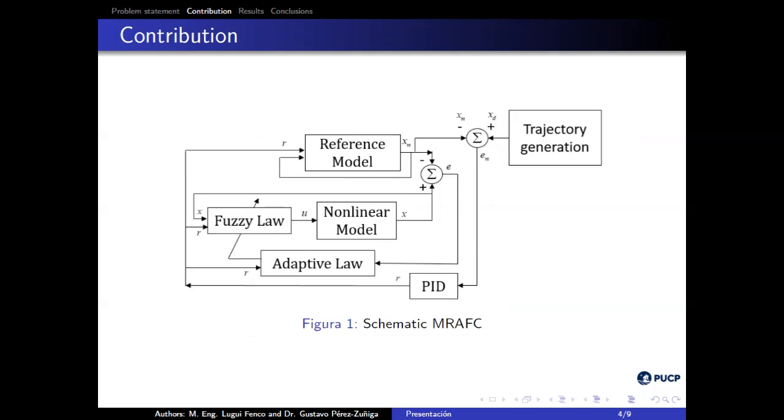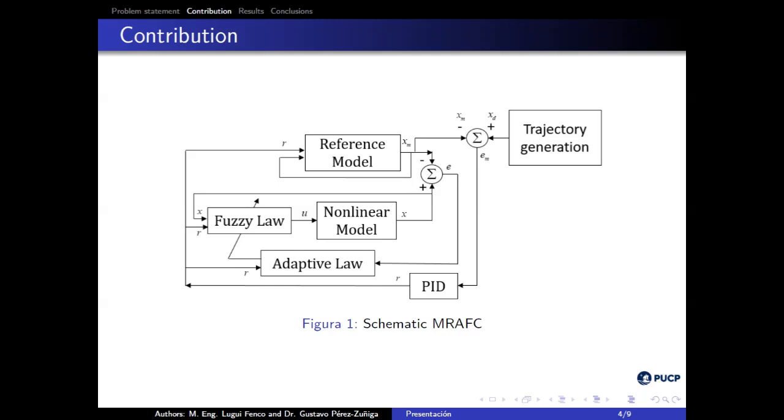The implementation of the equations of the adaptive law is shown in Figure 1, where, previously, the nonlinear model and the reference model have been transformed using the Takagi-Sugeno technique, both generating a difference whose vector E is one of the parameters that feed the adaptive law. The next input vector in the adaptive law is the vector R, obtained from the difference of the desired trajectory and the reference model.